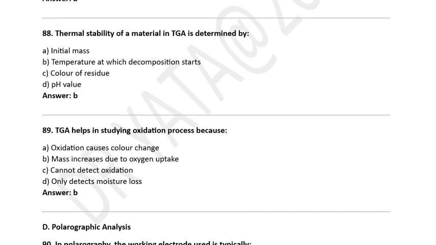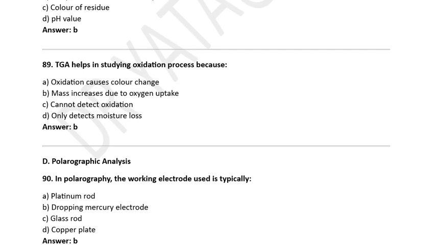Thermal stability of materials in TGA is determined by A. Initial mass. B. Temperature at which decomposition starts. C. Color of residue. D. pH value. Correct option is B. Temperature at which decomposition starts.